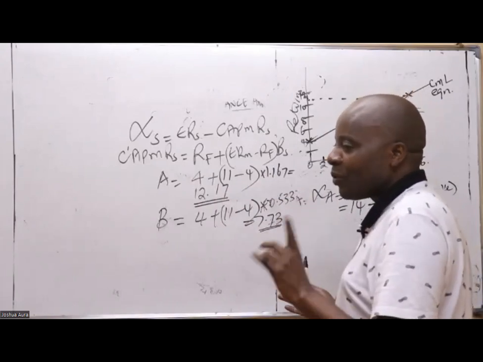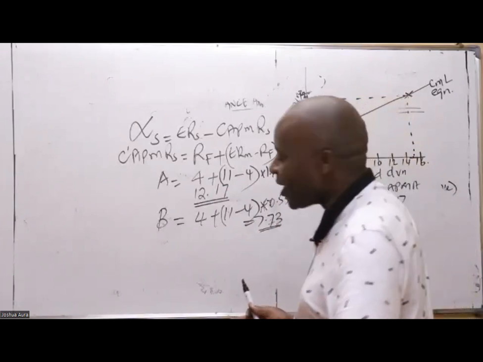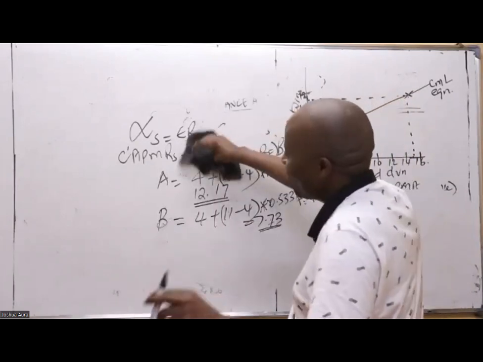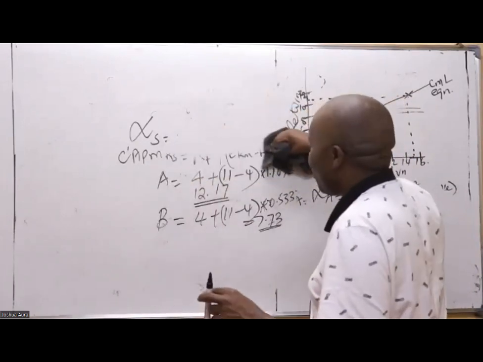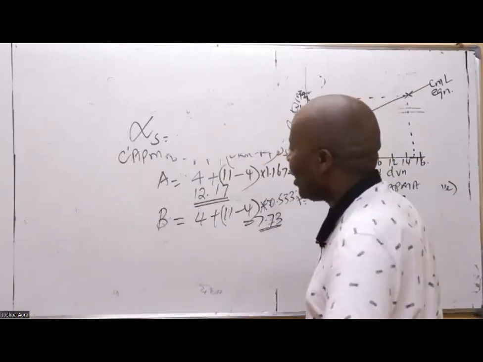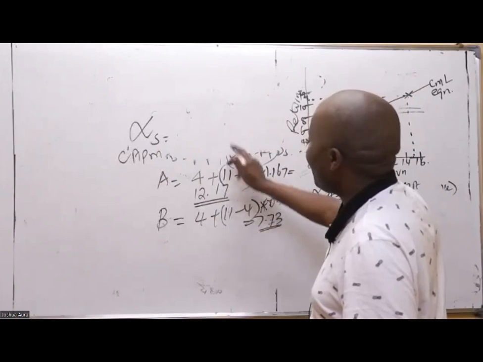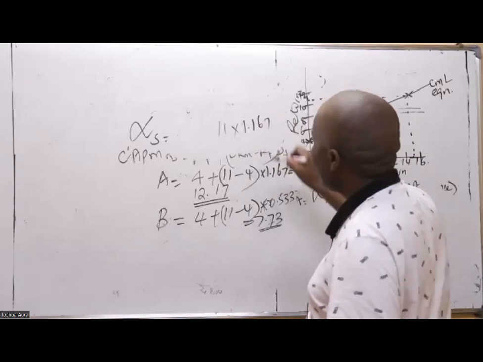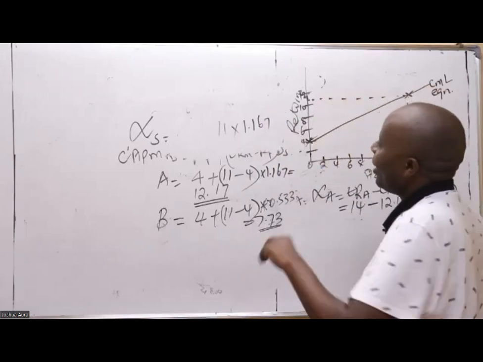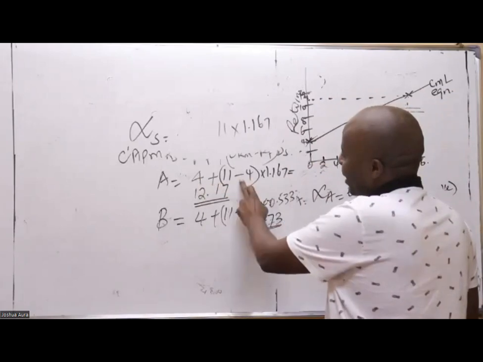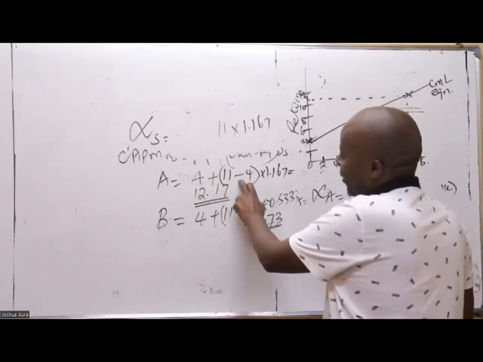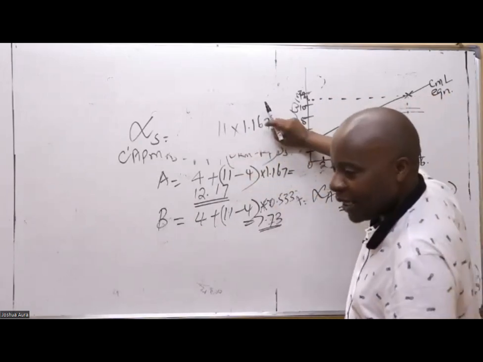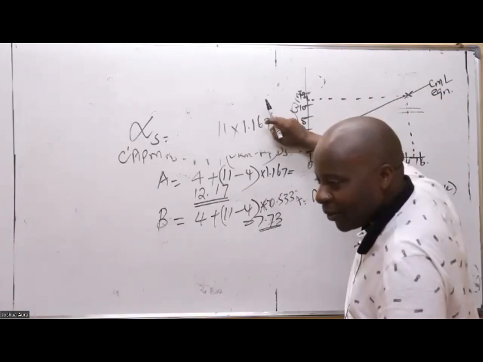I know the mistake that so many people make. This is what many students will do, and it's not Sue and Rachel alone. Because of BODMAS issues, they'll tell you 4 plus 7 is 11, times 1.167. Can somebody give me this figure? What is 11 times 1.167? What figure are we getting, somebody? Or did you use 1.67?